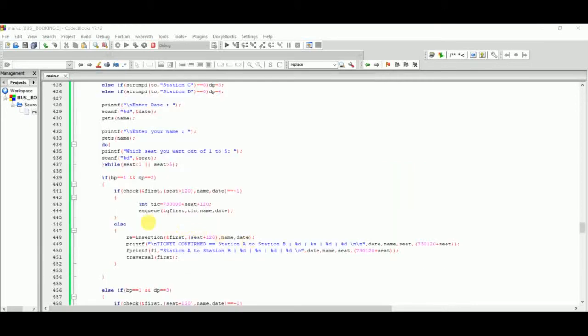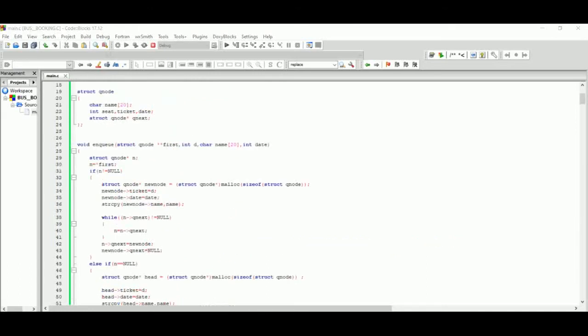Here we see that if the check function returns -1, it means the ticket is already booked. So the enqueue function is called. In the enqueue function, we put all the data of this person in the waiting list in the queue. Each person's data enters in order, so the first person enters the waiting list first.